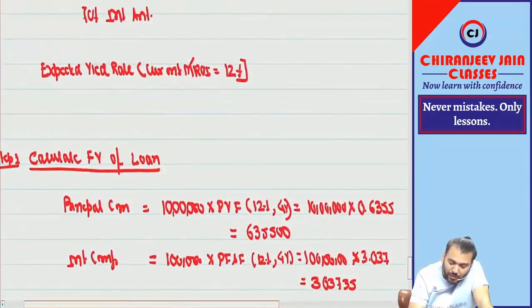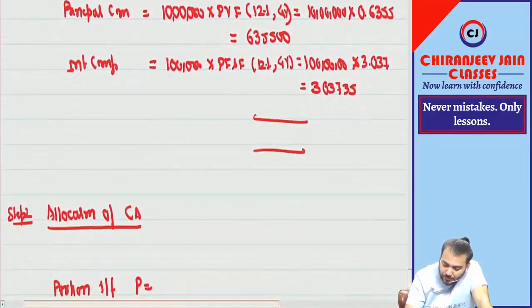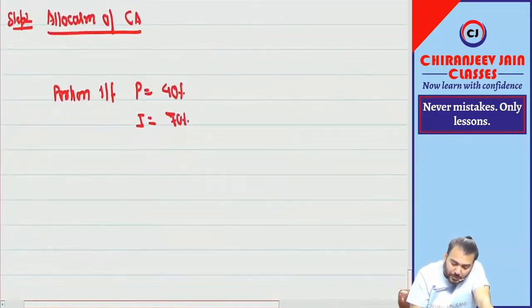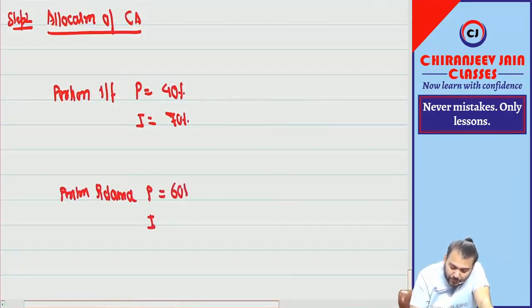As per my question, 40%. And how much interest portion is transferred? 70%. Then find out the portion retained. How much principal portion, how much interest portion? Are you able to understand?